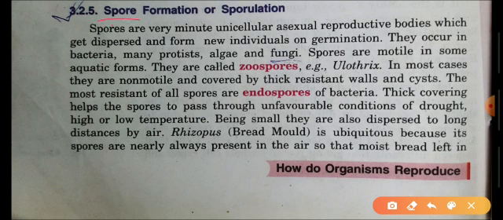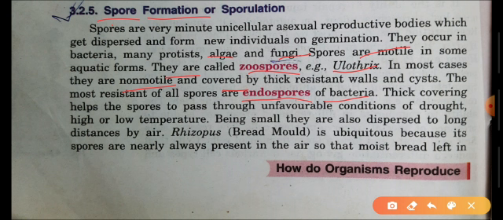Now come on about the other method, that is spore formation. Spore formation takes place in some of the lower forms of life, which are the algae, fungi, and some of the protists. The spores are microscopic asexual reproductive units. The spores are of two types, zoospores and endospores. The spores which are movable or motile are the zoospores, and those which cannot move are endospores.